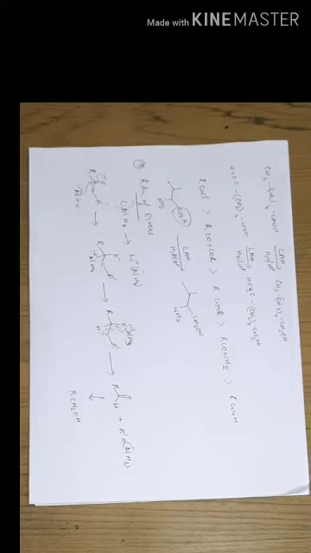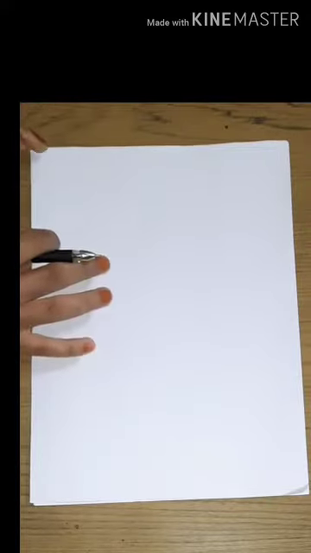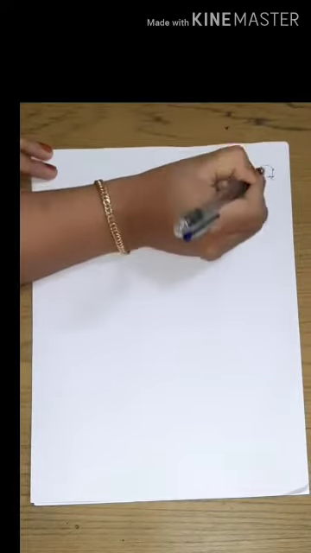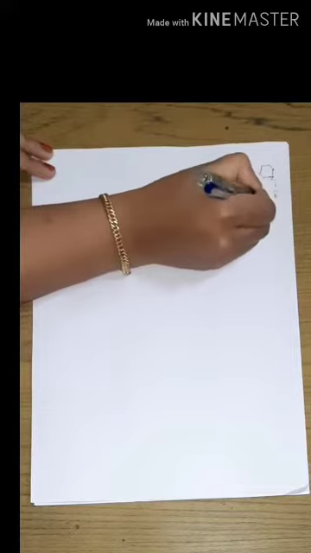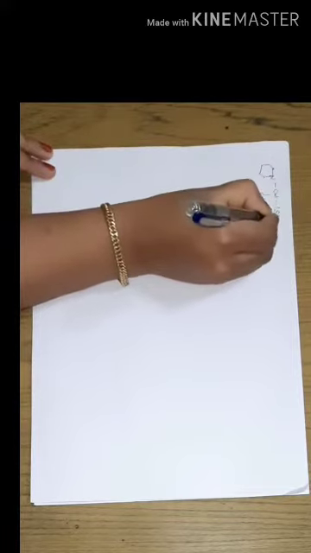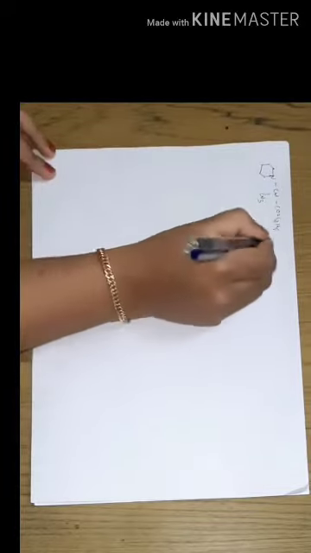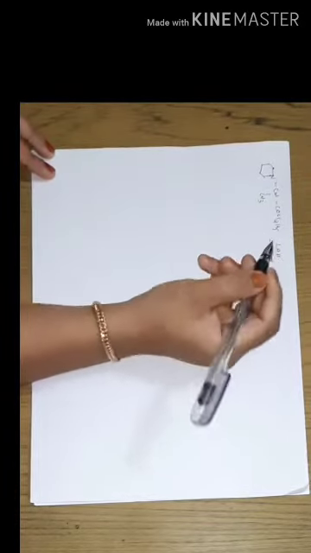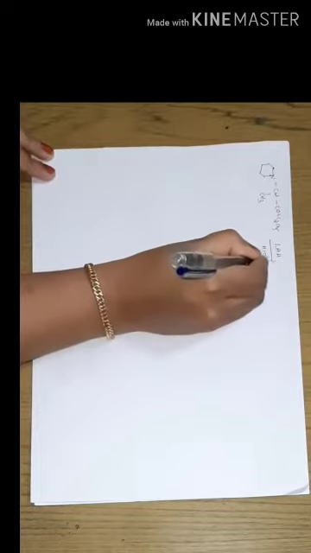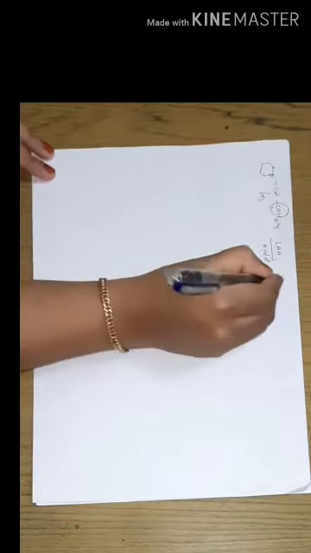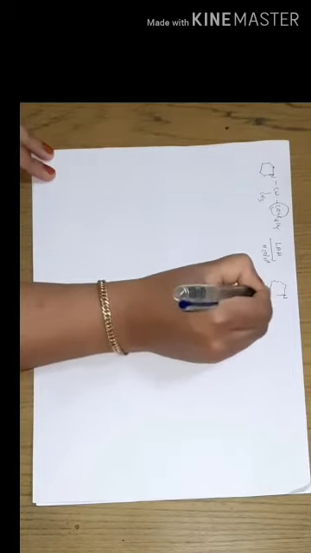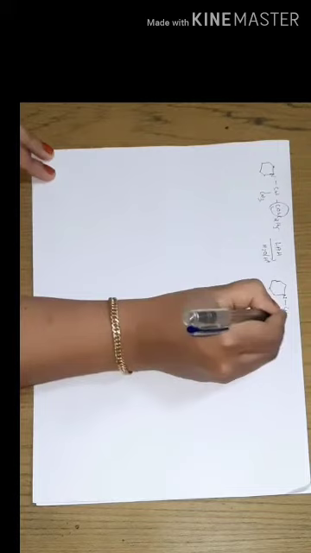Now let us take some examples for the reduction of esters in presence of lithium aluminum hydride. One of the examples is, suppose this is our substrate molecule, COO-C2H5. This is our substrate molecule. In presence of lithium aluminum hydride, the reduction is happening at this position. That is, the reduced product will be like this.